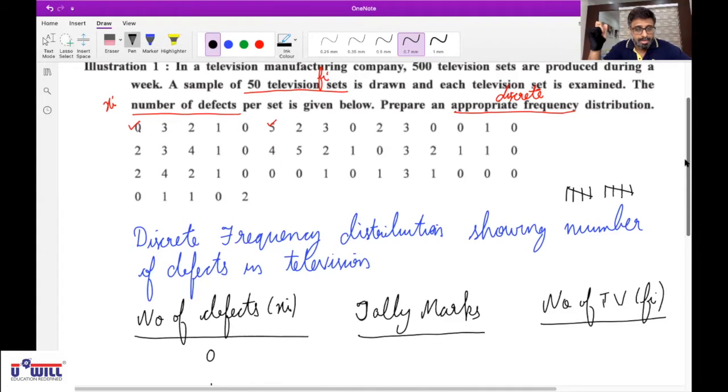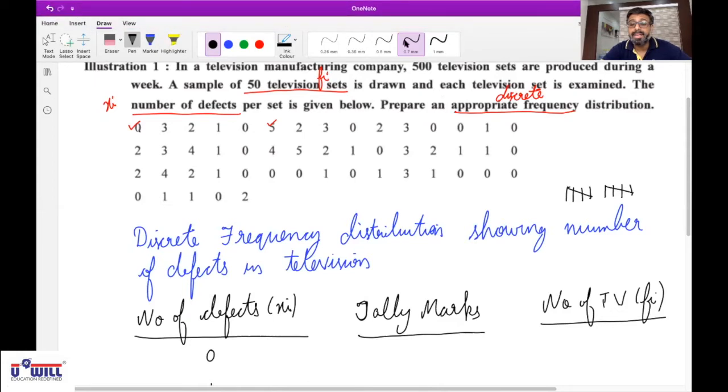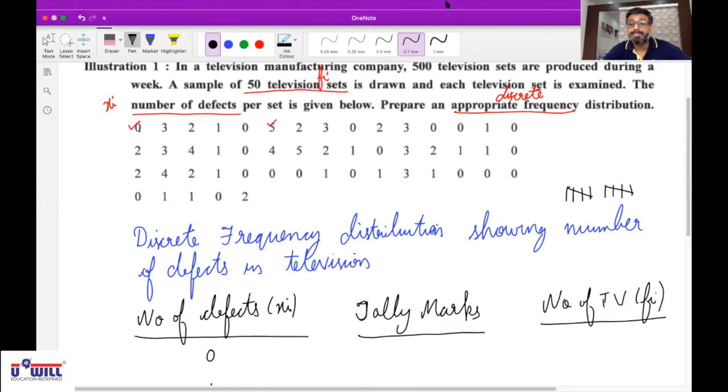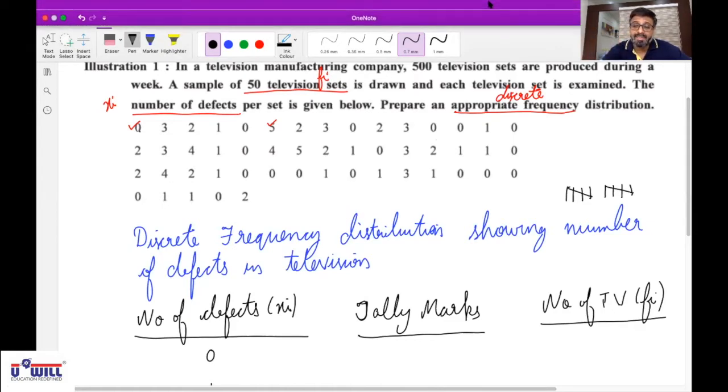Dhairya? Daria, are you there? Daria? Yes sir, अब सुनाई दे रहा है. हाँ, number of defects will be different for each television or not? Yes. So number of defects is a variable because it varies from TV to TV.